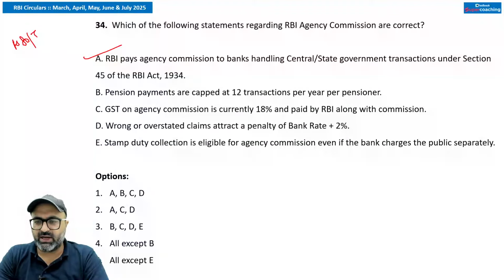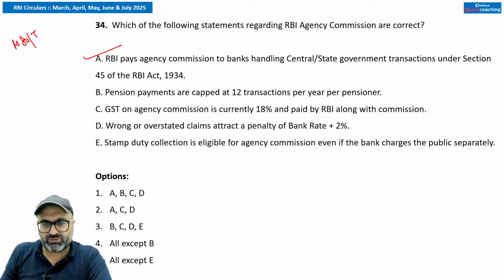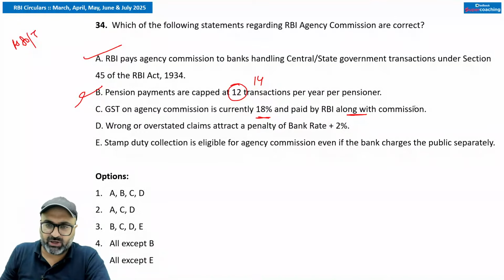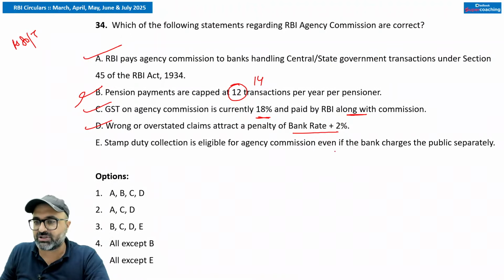As per the RBI Act 1934, that is true. That is true, sir. Then the maximum pension payments are capped at 12, no sir, 14 transactions. GST on agency commission is currently 18% and paid by RBI along with the commission. Paid by RBI along with the commission, that is true. Wrong or overstated claims attract a penalty of bank rate plus 2%. That is correct. Stamp duty collection is eligible for agency commission even if the bank charges the public separately.